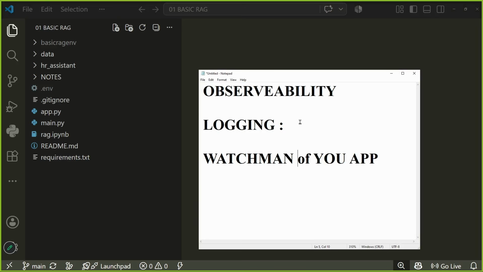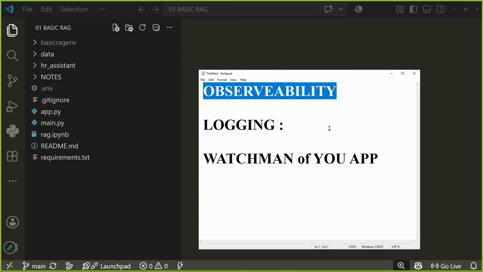Let us say you are the owner of a building and there is some incident happening. Because you have a watchman, your watchman will tell you exactly where that incident happened. Your watchman will also call you every day and tell you, hey sir, don't worry, everything is fine. So logging is the first step of observability.